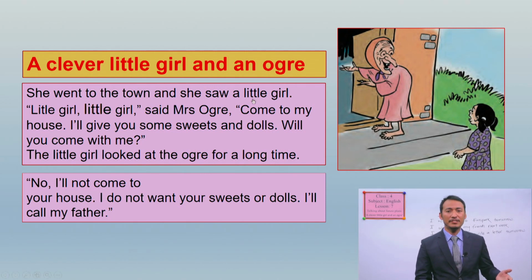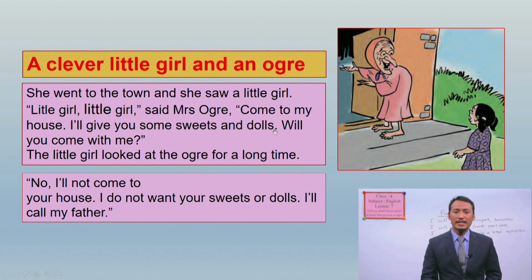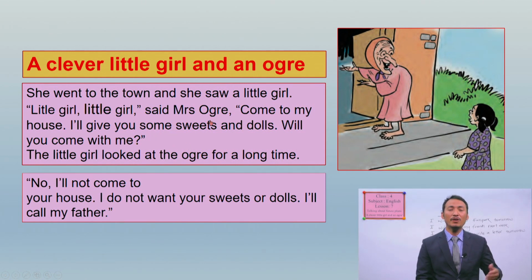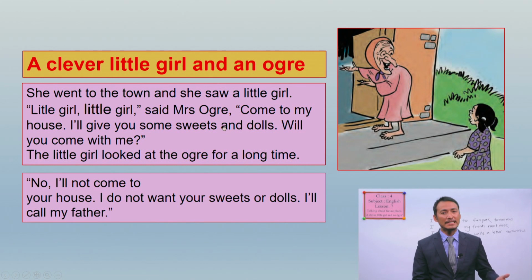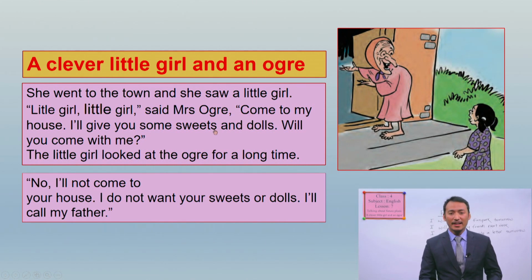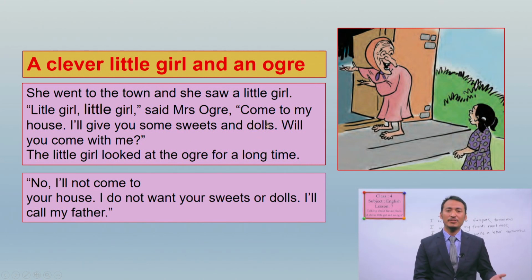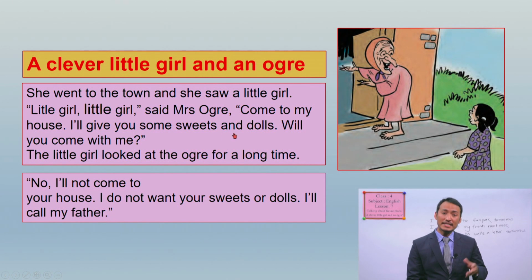She went to the town and saw a little girl, and Mrs. Ogre said, come to my house. I'll give you sweets and dolls. Will you come with me? An ogre is a monster, okay, who eats children. And in the story, the ogre calls the little girl to come to her so that she can eat.